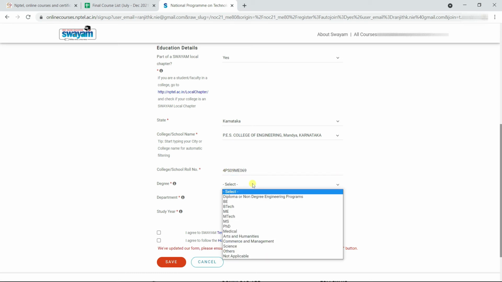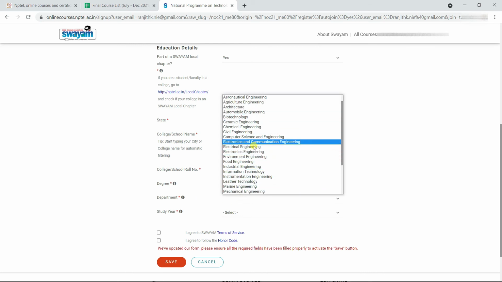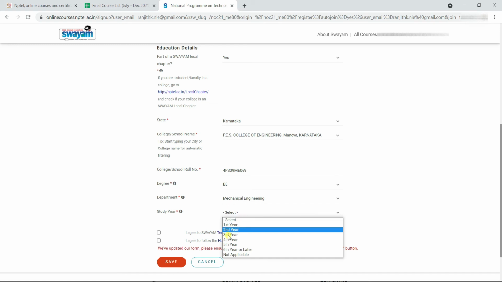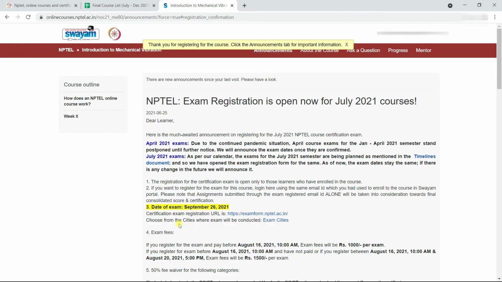Select the degree. And then select the department. Select the study year if you are currently studying. If you have already graduated, then select not applicable. Click here to accept the terms of service and to follow the honor code. Once all the details have been filled, click on Save. Now the course registration is successful.